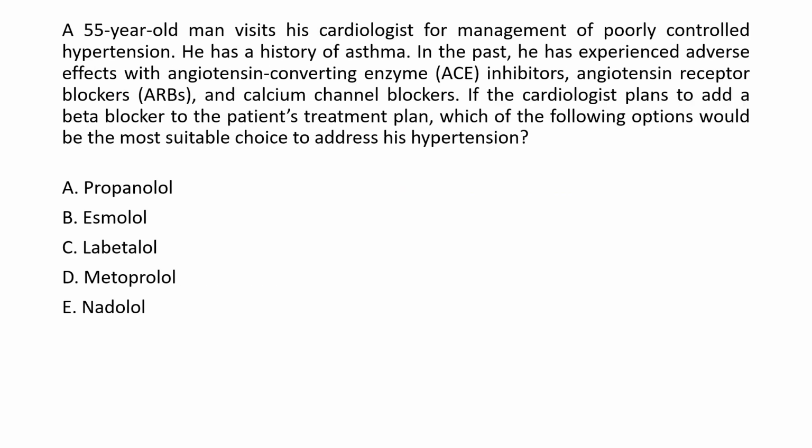Let's have a look at the second question. A 55-year-old man visits his cardiologist for management of poorly controlled hypertension. He has a history of asthma. In the past, he has experienced adverse effects with angiotensin-converting enzyme inhibitors, angiotensin receptor blockers, and calcium channel blockers. If the cardiologist plans to add a beta blocker to the patient's treatment plan, which of the following options would be the most suitable choice to address his hypertension?